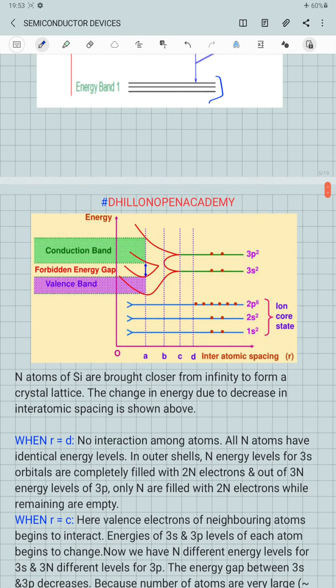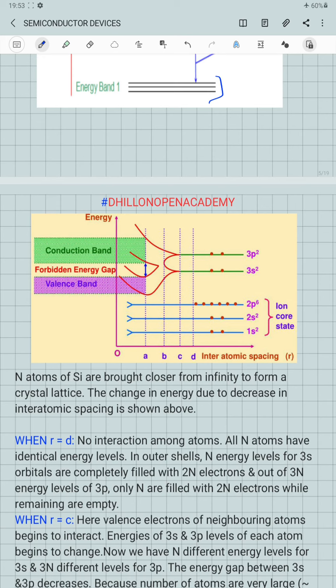Now, when the distance r between the atoms is equal to d, the atoms are well separated from each other. They are out of the sphere of influence of each other, that is, no interaction takes place among them. So all the n atoms have identical energy levels, well separated from each other.